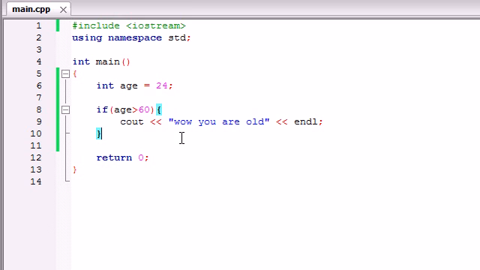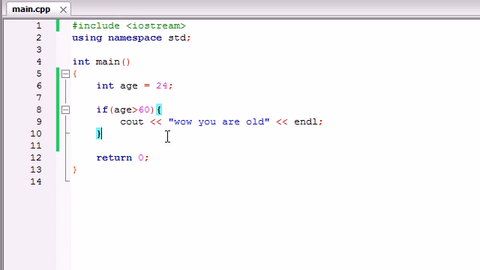But you build this program, you show it to your boss, and you're like, hey, where's my raise? And they're like, wow, this program is impressive and all. However, wouldn't it be nice if we could give a message to the user no matter how old they are? What if instead of skipping this if the test is false, we give them an alternative message? If anyone's over 60, we tell them they're old. If anyone is under 60, we tell them, hey, get a job.